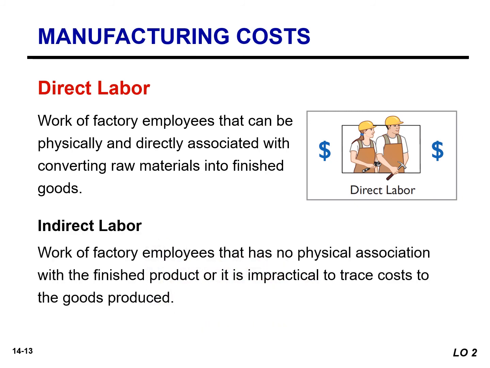Indirect labor refers to the work of employees that has no physical association with the finished product or for which it's impractical to trace the cost of the goods produced. Examples include the labor cost of janitors, supervisors, security, and maintenance. Like indirect materials, companies classify indirect labor as manufacturing overhead.